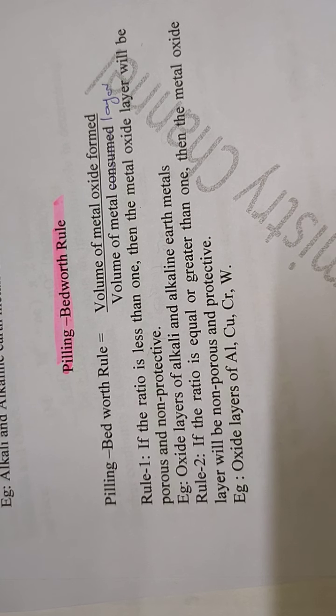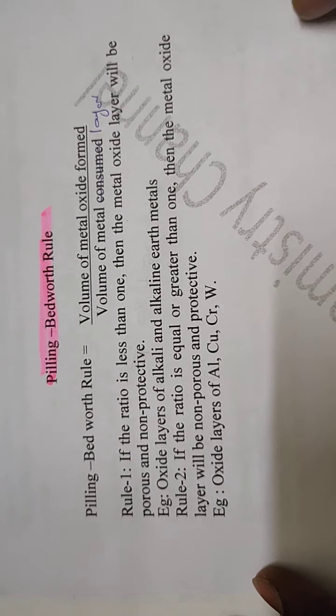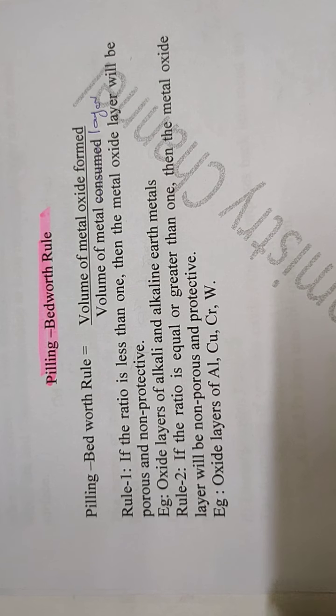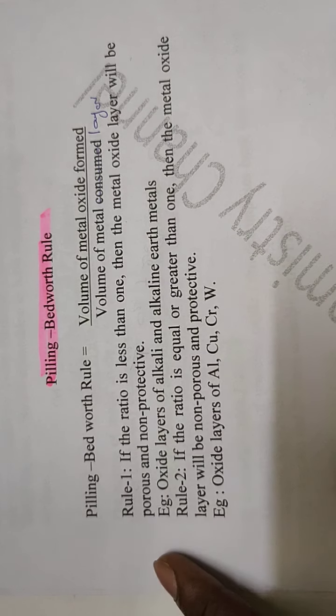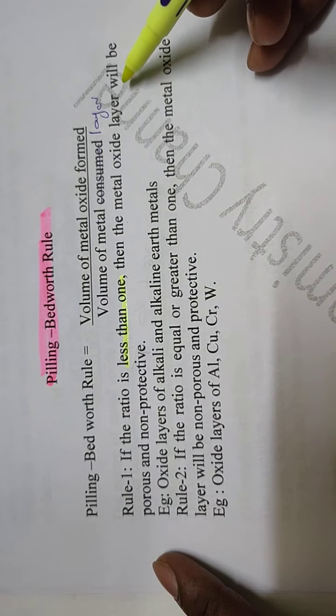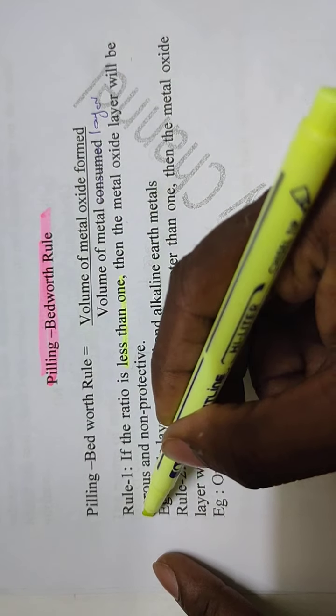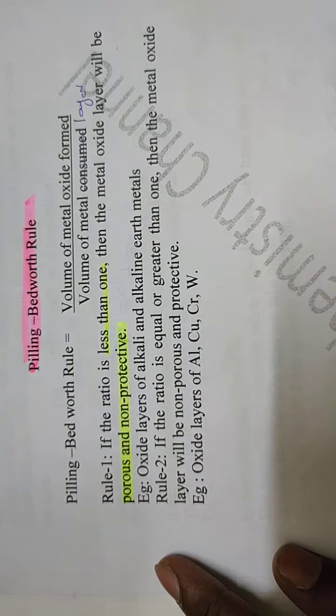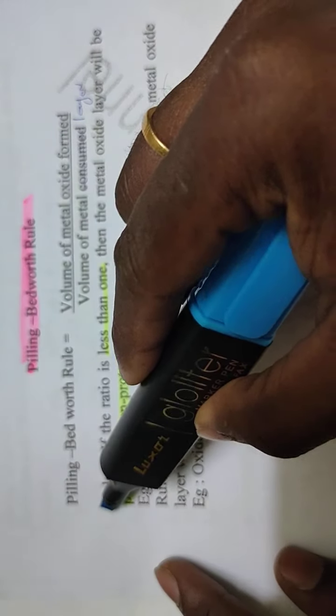Okay, so if the ratio is less than 1, then the metal oxide layer is porous and non-protective. Students, if the ratio is less than 1, then the metal oxide layer will be porous and non-protective. That is rule 1.